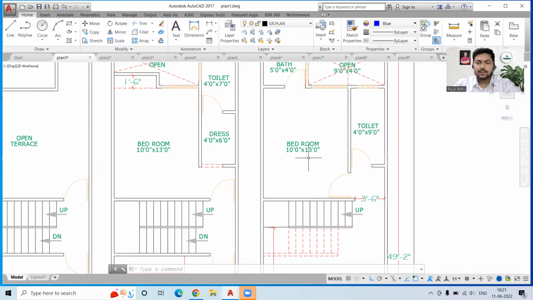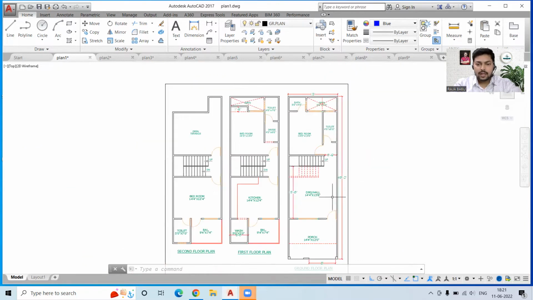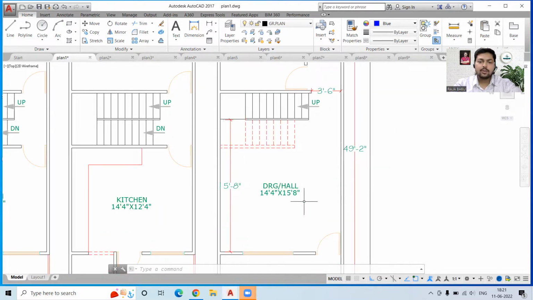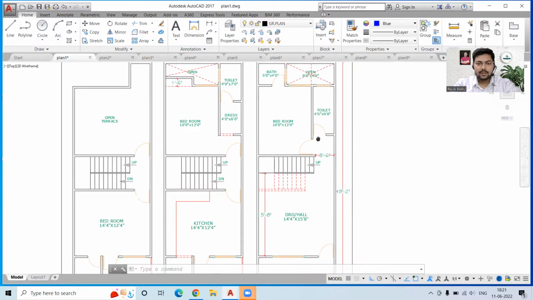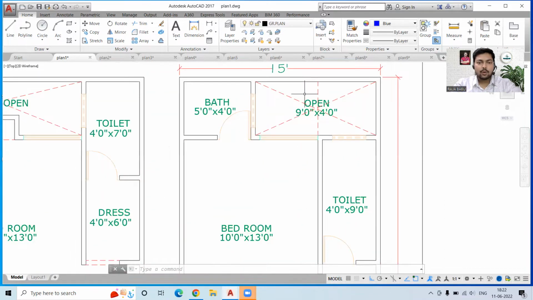So here we have the bedroom and the toilet. This toilet is not inside the bedroom, but it is a common toilet. So even the person who is here in the drawing room or the hall can use this toilet. Now here we have the open area.